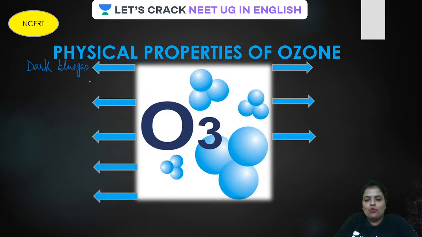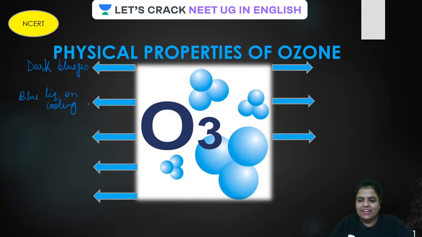It forms a blue liquid on cooling, and that is the reason it is separated. Ozone, 5 to 10% by volume, is concentrated by fractional liquefaction, because on cooling it forms a blue liquid.